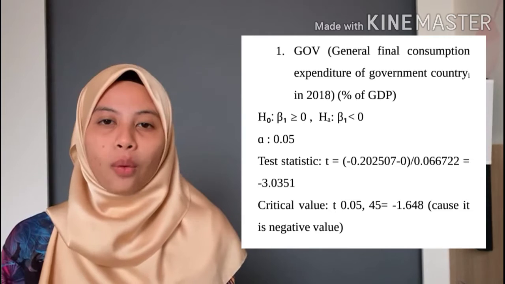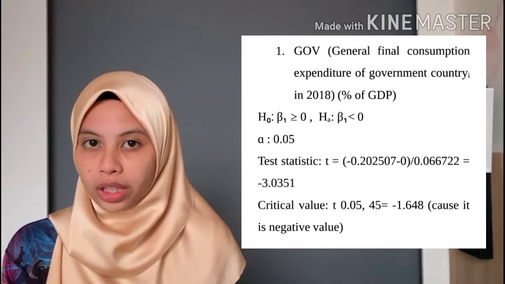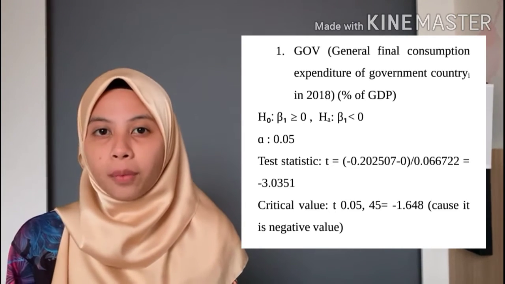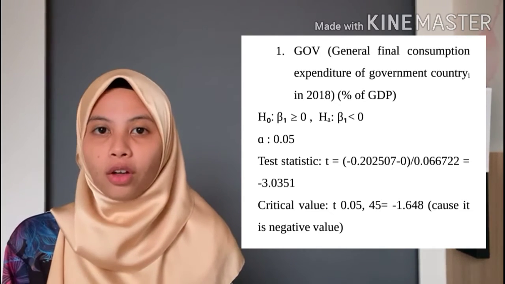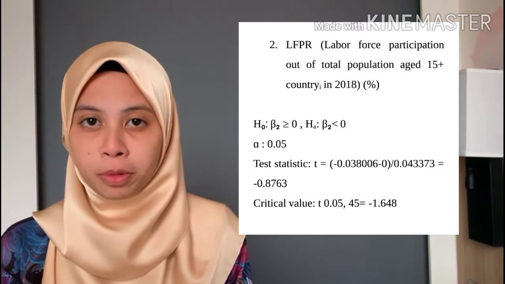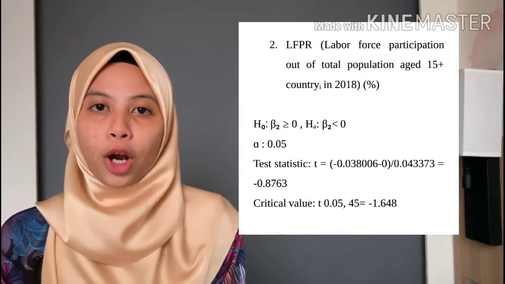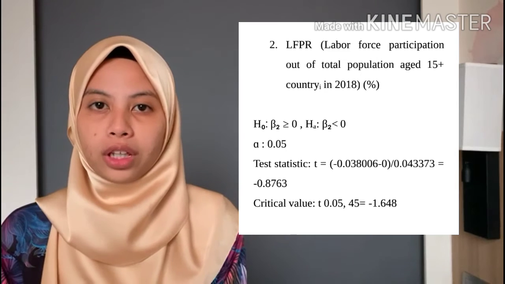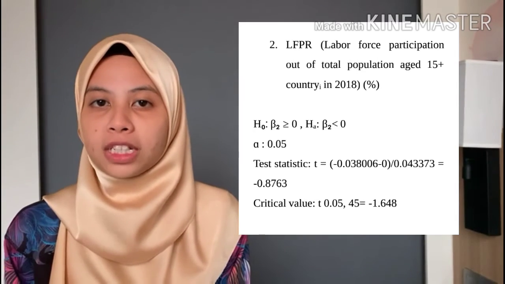Now that we have the correct regression equation, we will do the test for individual significance. We will be using the same level of significance, which is 0.05, for all 4 variables. First is the government. As seen, our test statistic is smaller than our critical value, and this means that government expenditure has a significant effect on economic growth. Next is LFPR, labor force participation. As seen, this time around, our test statistic is bigger than our critical value, and this means that labor force participation has no significant impact on economic growth.